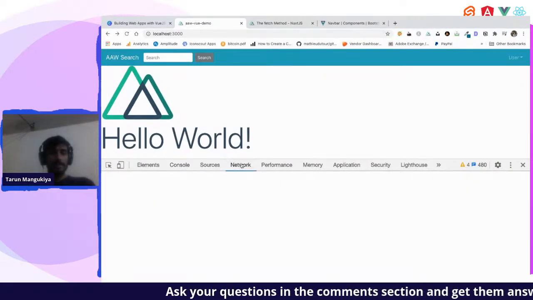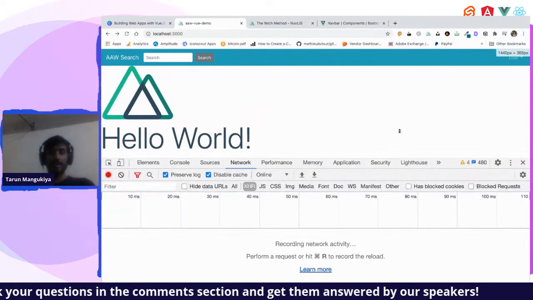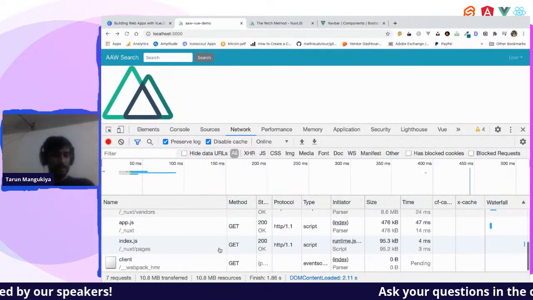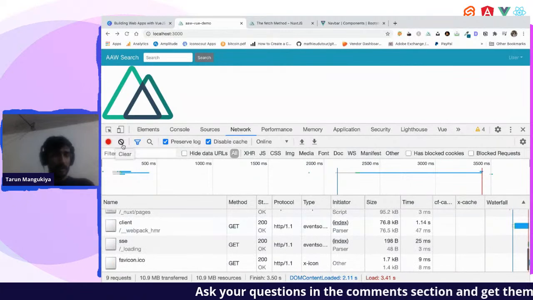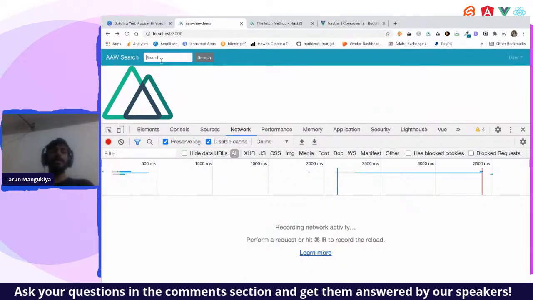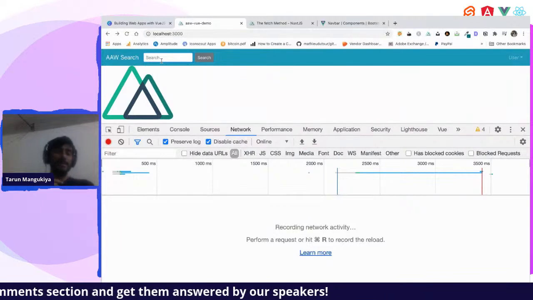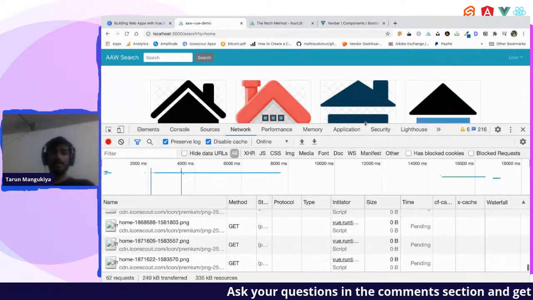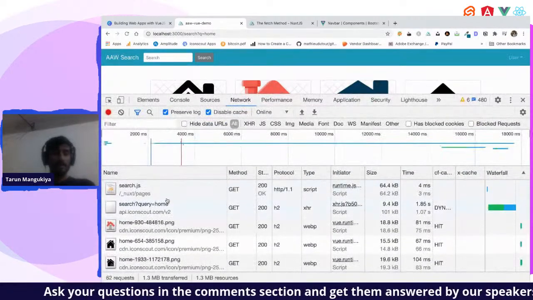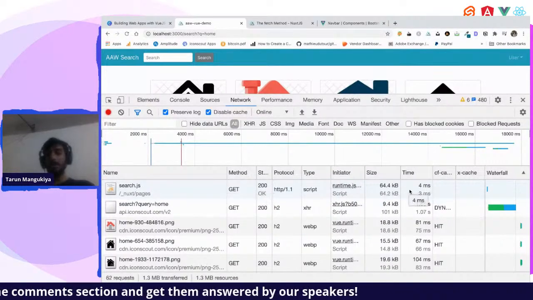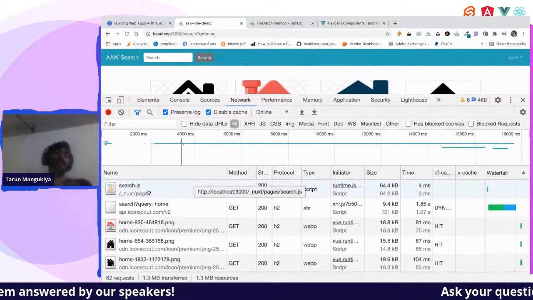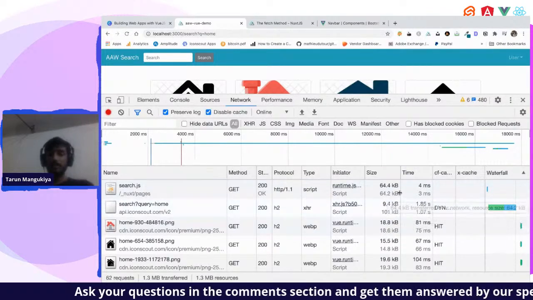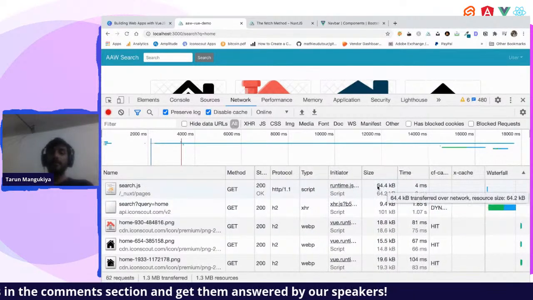So this is good, and let us check whether our bundle is also optimized or not. So I'm reloading the screen, and I'll keep watch on this thing. I'll clear this part. Right now only the index page has been fetched. Let me search something and you will see there will be a JavaScript call over here. The new JS will be loaded. So when you check with NuxtJS, all your bundle files are optimized, as in all your routes are optimized. So whenever the search page is loaded, then only it will load search code. So we have saved like 64 KB out of the box by just using NuxtJS.